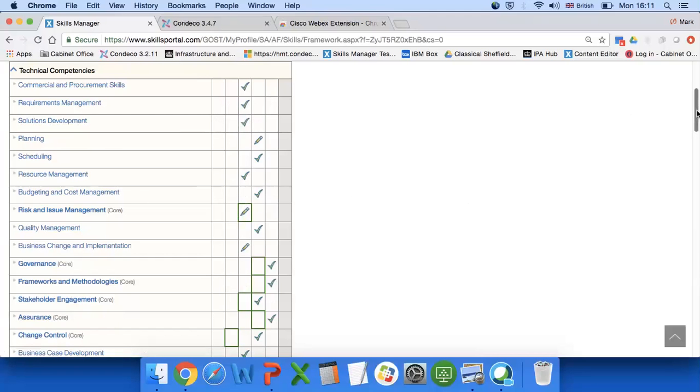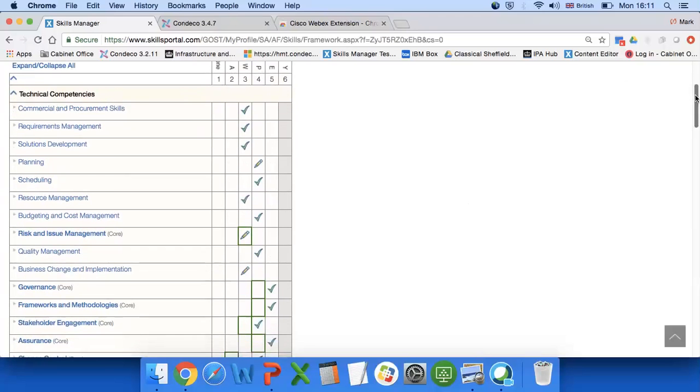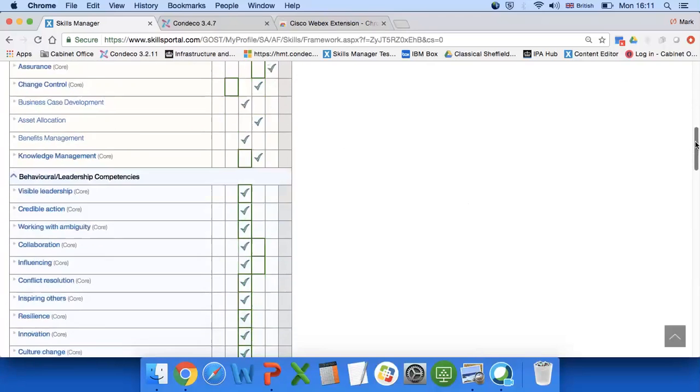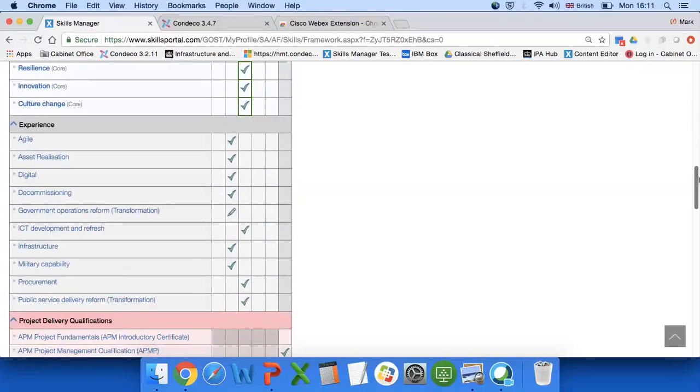What we'll show you here is that we have our technical competencies listed, and you'll see we've got the different levels: awareness, working, practitioner, expert. We've also got that none I talked about as well. I'll come back to the why in a minute. So we've got the technical competencies listed here, the 19, and then we have our 10 leadership behavioural competencies. Then the next section is called experience. So it's the types of projects and programs people have worked on, whether that's transformation, digital, infrastructure, military capability.